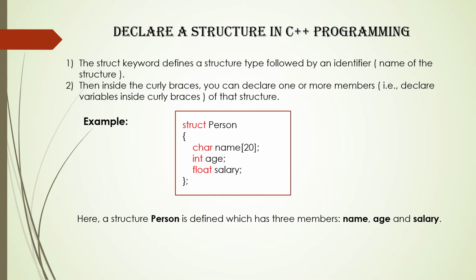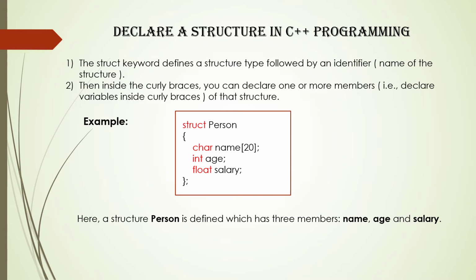Struct person has been defined, and in the body of the structure I have declared three variables of different data types. Name is of character data type, age is of int data type, and salary is of float data type. So this is how you can declare a structure. You can mention any number of variables of different data types inside the structure. Here I have mentioned three, that is name, age and salary.